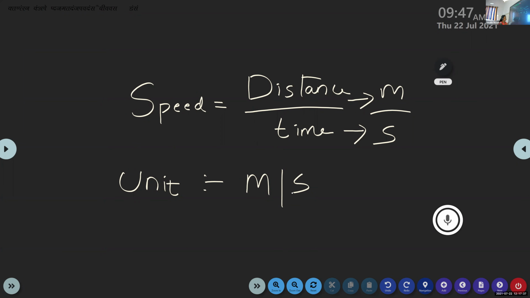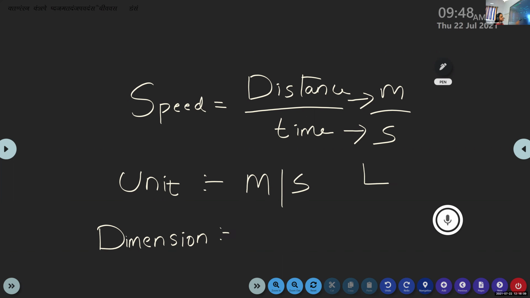Now again, what about the dimension? When you are writing a physical quantity, try to account all these terms. What about its unit and the dimension of speed and all? What is the dimension of distance? Okay, it is L. From your lip movement, I can understand. It is L. What about the dimension of time?